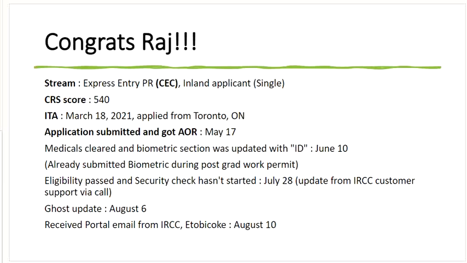I'll be covering all your doubts regarding the TR to PR pathway immediately after discussing Raj's case, in full detail. So let's talk about his case. He has applied under Express Entry PR, CEC category. He is inland and doesn't have any spouse, so it's a single case. Now, his CRS score was 540, and he got the ITA on March 18th, applied from Toronto.